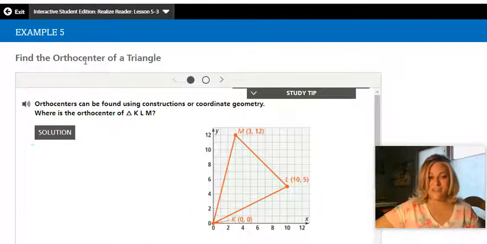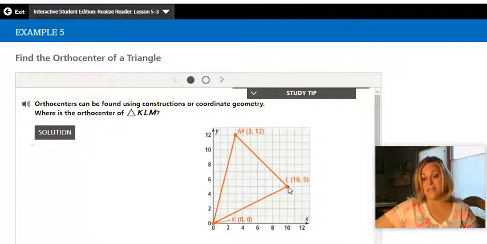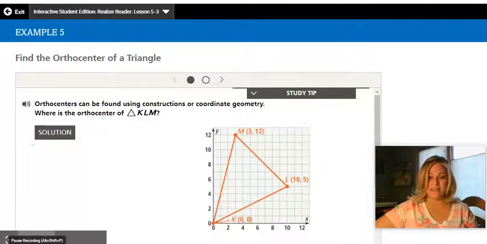Finding the orthocenter. So it's not always going to be paper, pencil, compass. It might be on a graph. So first of all, the orthocenter takes this vertex and goes at a 90-degree angle perpendicular to the side opposite for each vertex, 90 degrees opposite. So on a graph, this is going to be kind of confusing. So what I'm going to do is sketch this graph out on my whiteboard. And then on my whiteboard, I'm going to go through the math step by step, all the algebra. It's a lot of algebra, so get ready to write this down.